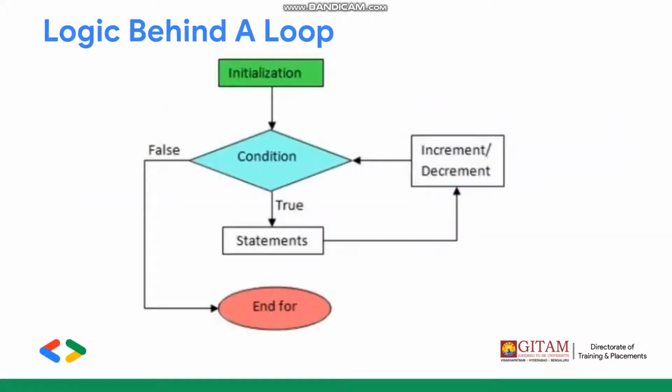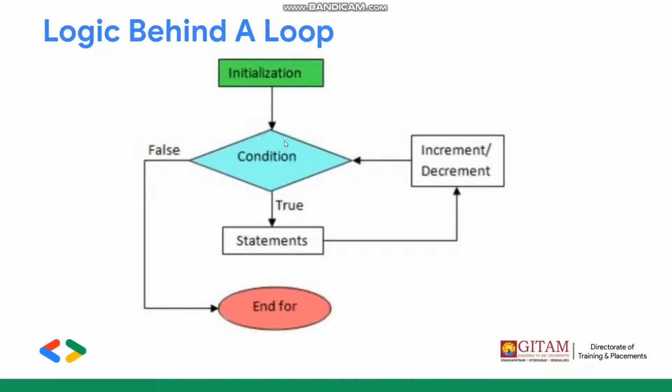Okay, so let's see this through a flow chart. We have initialization, that is we initialize a variable, give a variable a value, and then that value is checked against a condition. So say if we have I is equal to 0, then the condition might be I is less than or equal to 10. Okay, just an example.